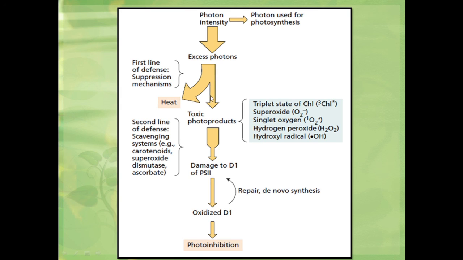If this defense is not sufficient, toxic products will form and a variety of scavenging systems will act to eliminate the photoproducts. If the second line also fails, the photoproducts can damage the D1 protein of photosystem 2. The D1 protein is then released from the photosystem 2 reaction center and degraded. This will lead to photoinhibition.